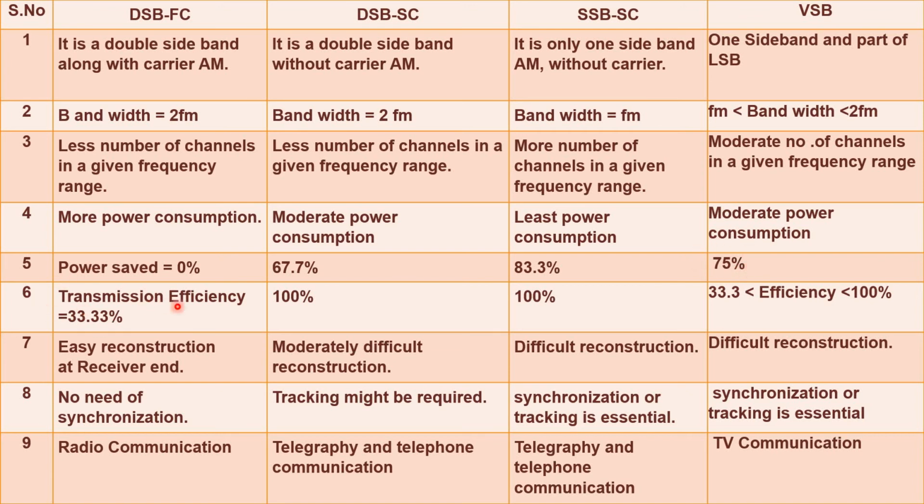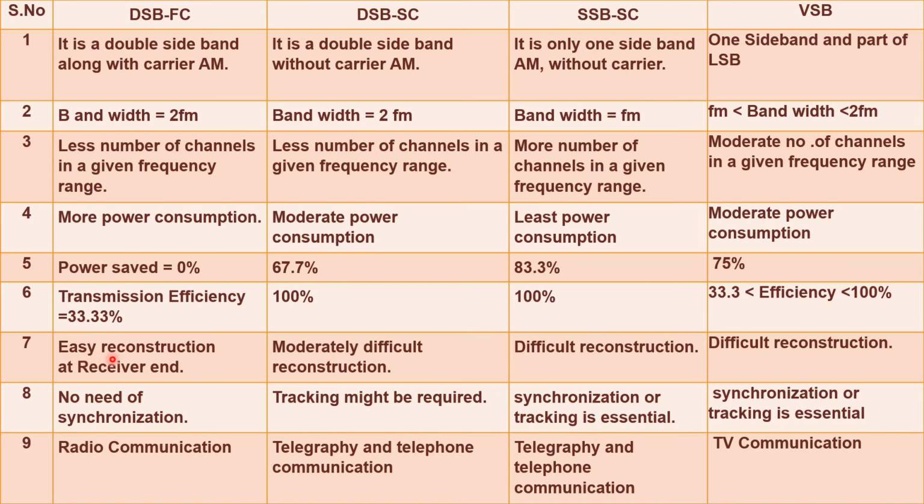The transmission efficiency is 33.3% for full carrier. In double sideband suppressed carrier, both upper and lower sidebands have information, so it is 100%. In single sideband suppressed carrier, any one sideband has the full information, so 100%. Vestigial sideband is in between, 33.33% and less than 100%.